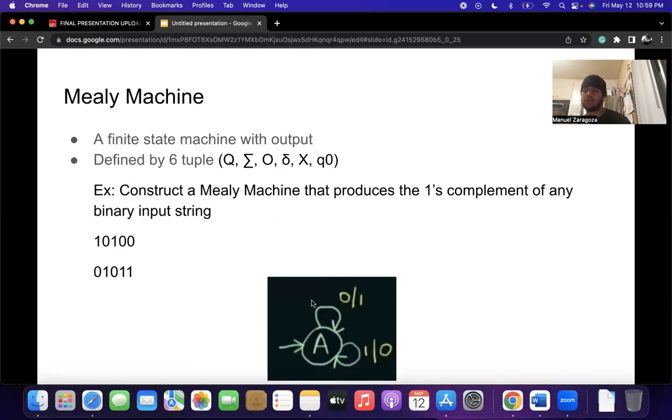When A receives 0, it's gonna give the output 1. And when A is getting 1, it's gonna give the output 0. So basically, when you see 0, which is right over here, it's gonna give the output 1. But when you see 1, the output's gonna be 0. This is gonna give you the one's complement of this. And basically, this is how a Mealy machine state diagram looks.